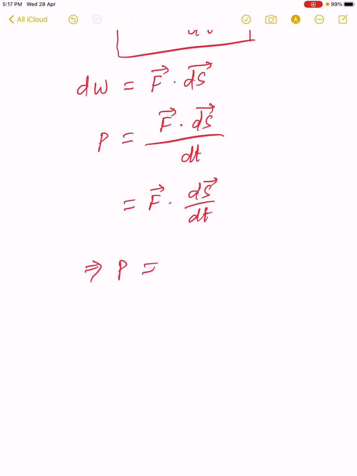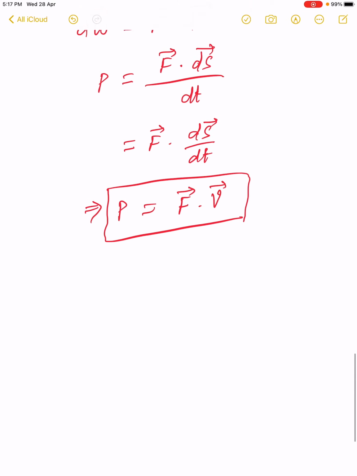So P is the dot product of force and instantaneous velocity. This is instantaneous power. As power is obtained by the dot product of two vectors, force and instantaneous velocity, it is a scalar quantity. Power is a scalar quantity as it is obtained by the dot product of two vectors.